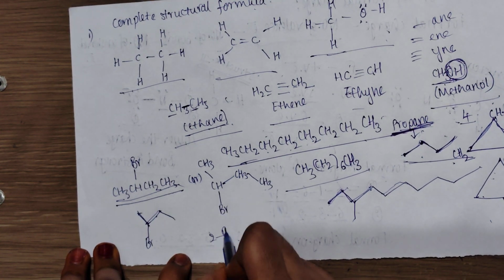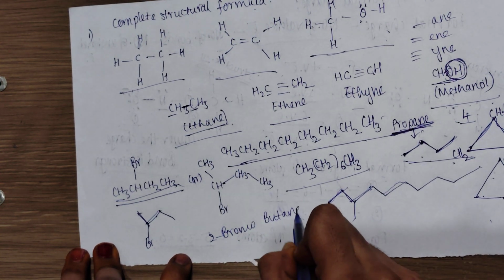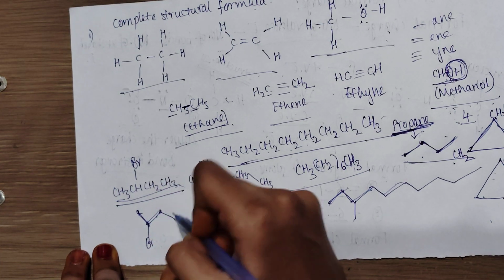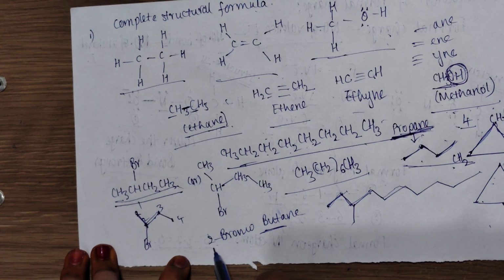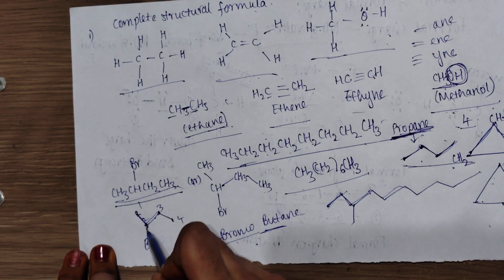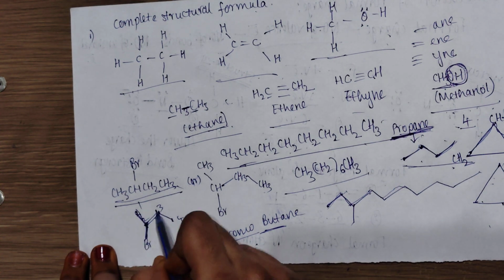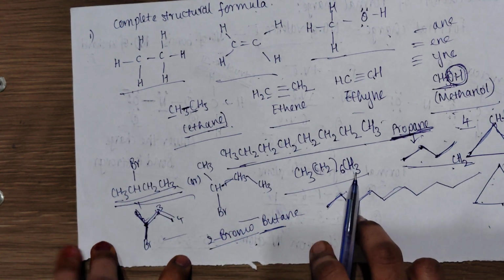2-bromobutane. Butane means it should contain 4 carbons, so here 1, 2, 3, 4. And 2-bromo means on the second carbon you should have a bromine. So in this way, we can represent 2-bromobutane.